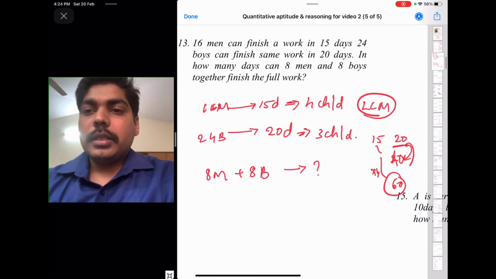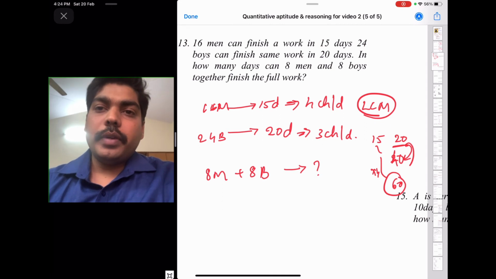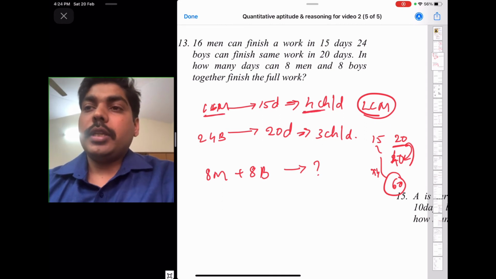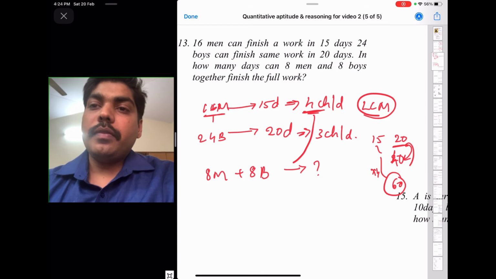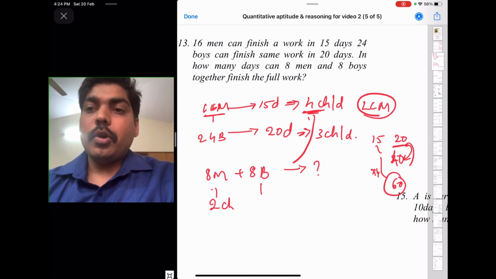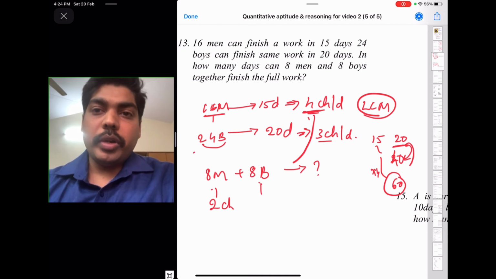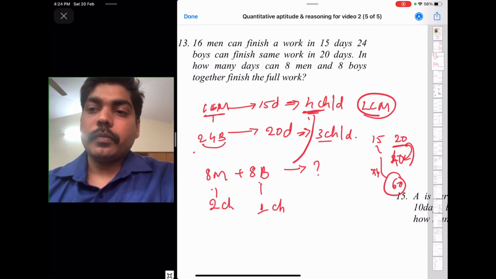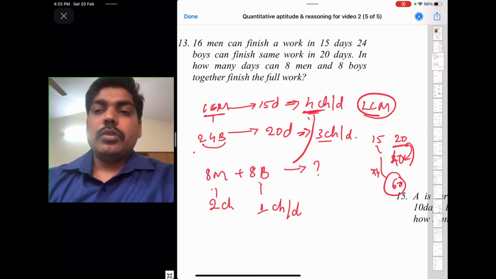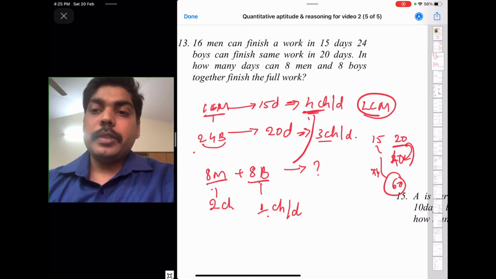Now what they are asking is 8 men and 8 boys. Now how to find 8 men? 16 men, 4 chairs. That means 8 men, half of 16 is 8, so half of 4 will be 2 chairs. So 8 men will arrange 2 chairs. 8 boys: 24 boys, 3 chairs. 8 boys, 8 threes are 24, that means 1 three is 3. So 2 chairs will be arranged by 8 men, 1 chair will be arranged by 8 boys. So in total they will arrange 2 plus 1, that is 3 chairs in a day.